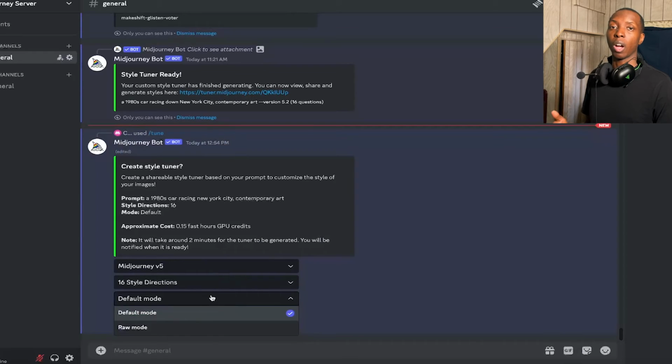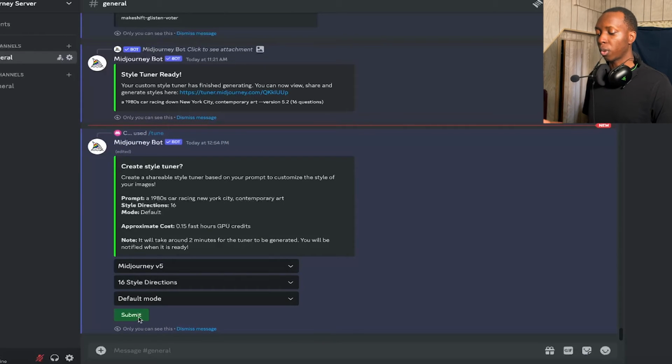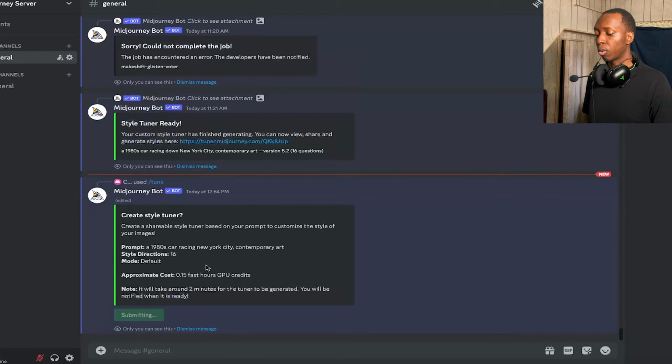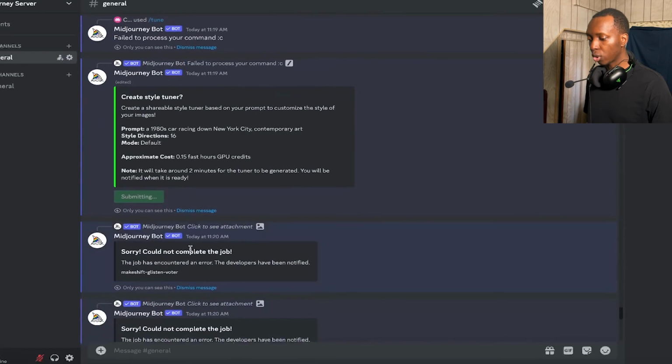From my experiments, raw doesn't make a huge difference. So default is usually more than good enough. And then we click submit. And it's going to ask you, are you sure this is going to cost 0.15 fast hours of GPU credits? That's perfectly fine. Well, depending on how much you have left, it should be perfectly fine. So we're going to click OK. And it's going to take a bit of time. In fact, it'll let you know. It'll take about 2 minutes.